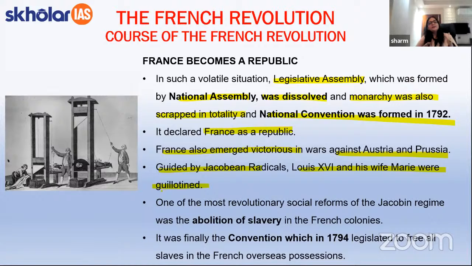So these were certain events that had happened after there was a political turmoil, once the National Assembly was unable to handle the situation of France. Apart from the students, it will be important to note that a very important achievement was done by the Jacobians, which was the abolition of slavery in French colonies. Herein, it will be important to note that there was a convention in 1794 which legislated to free all the slaves in the French overseas possessions. तो ये एक बहुत ही इंपॉर्टेंट अचीवमेंट रहा था.